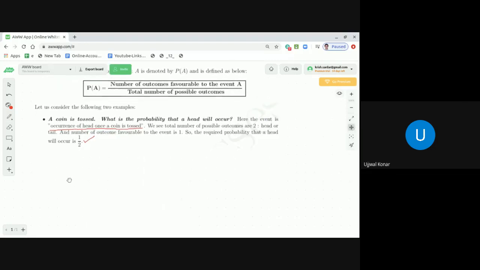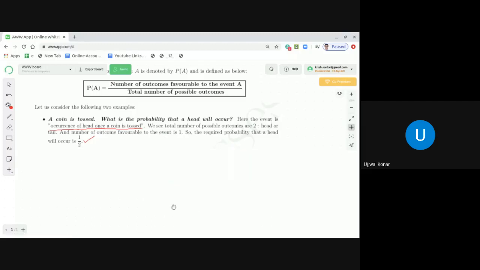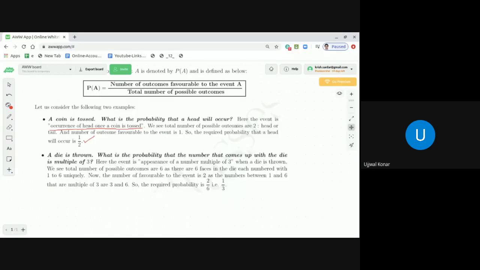Now let me take another example. That is also a very classical example when we discuss probability. That is called a die. Suppose a die is thrown. What is the probability that the number that comes up with the die is a multiple of 3? Let us understand this case, dear students. If you see in the bold color, that is the problem and the question actually. First let me tell you the statement. A die is thrown, right?